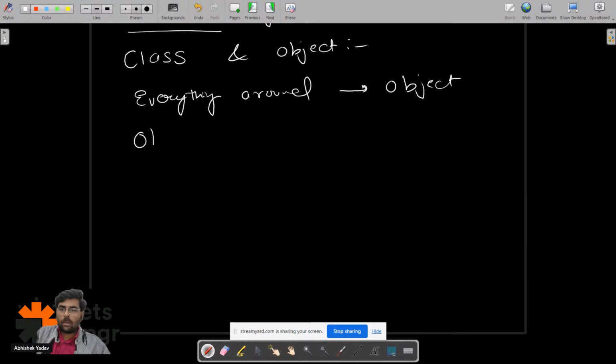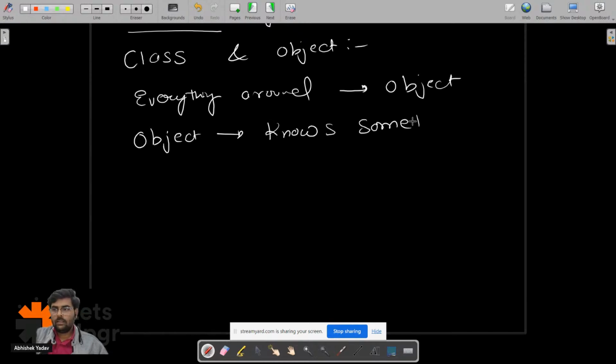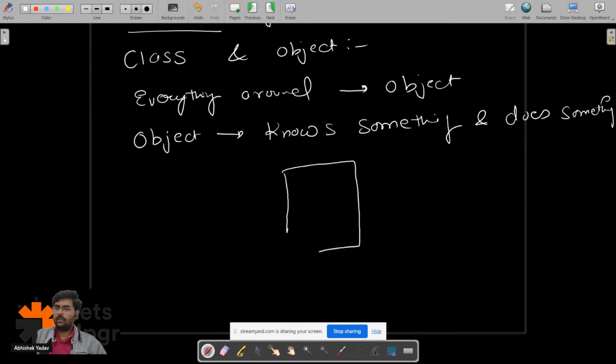So every object knows something, and every object does something. Let's take one example here. Let's take the example of a mobile phone. So here I have an iPhone.